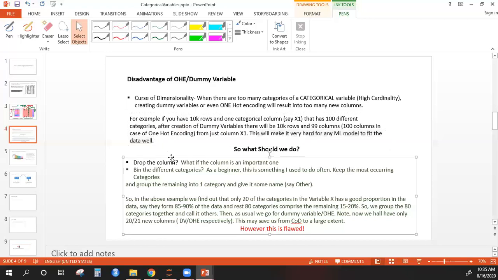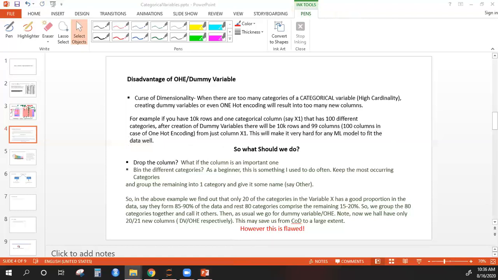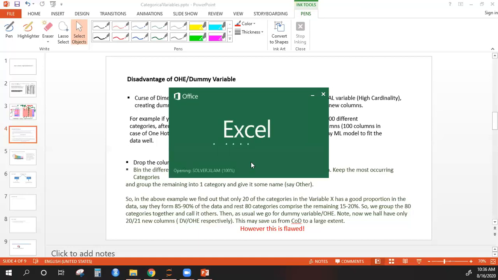So now what do we do? You have seen the problem now, right? Let me show you the problem again in Excel. I have taken some data. I'll give the source of this data to everybody. I have some data which is a high cardinality data, which has one column which has too many unique values. Let me just show you.